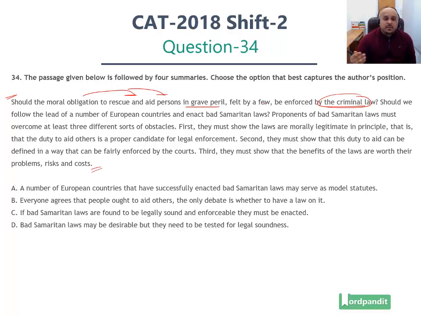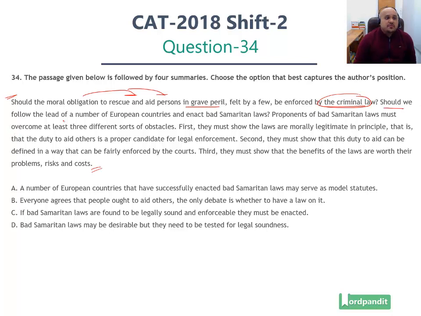He might be about to get into an accident or something of that sort. Is it your moral obligation to help out this person, and should this be enforced by criminal law? So for example, if someone was about to get in an accident, you are there right in front of that person or near that person, and you could have prevented that accident, right? And you did not. Should you be penalized because you did not fulfill your moral obligation? So that's what this paragraph is talking about.